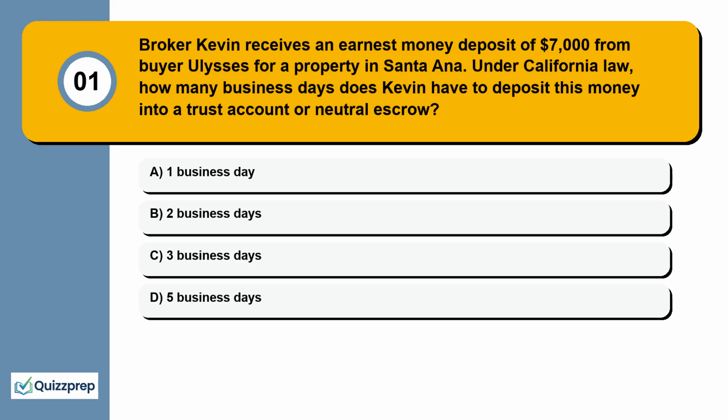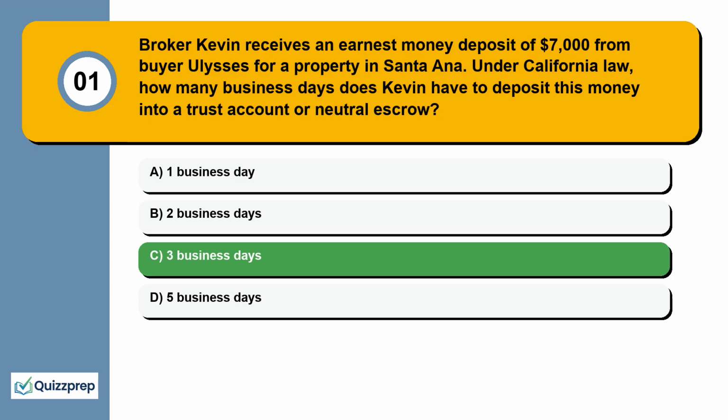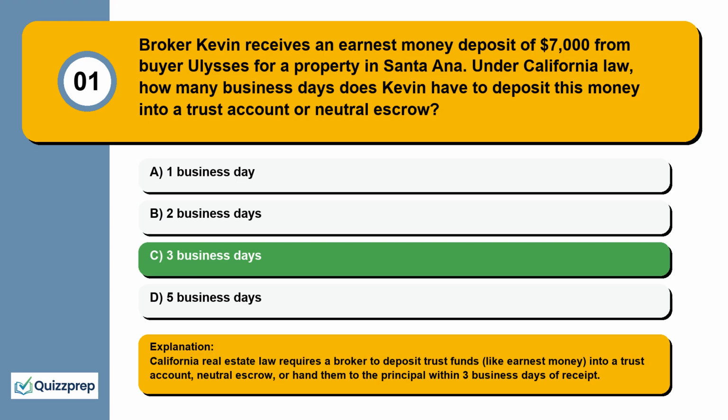Under California law, how many business days does Kevin have to deposit this money into a trust account or neutral escrow? 1 business day, 2 business days, 3 business days, 5 business days. California real estate law requires a broker to deposit trust funds, like earnest money, into a trust account, neutral escrow, or hand them to the principal within 3 business days of receipt.